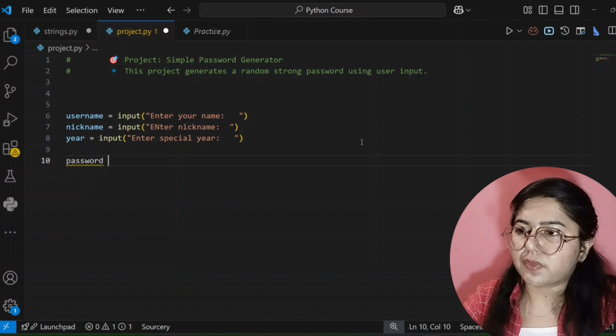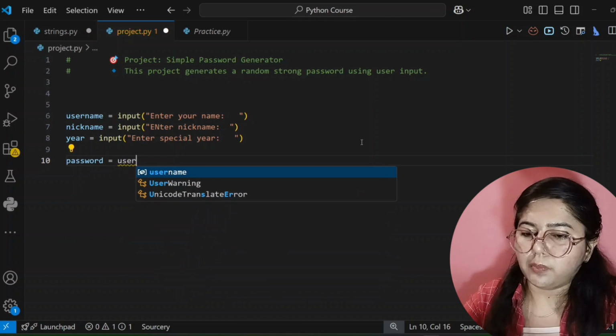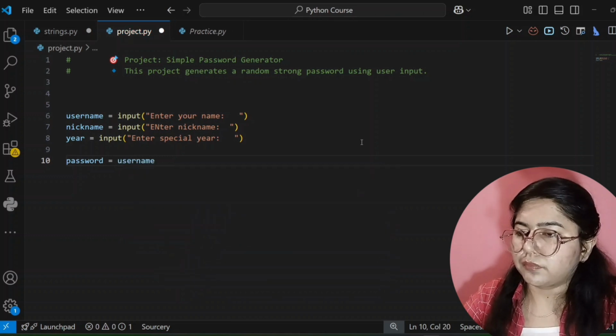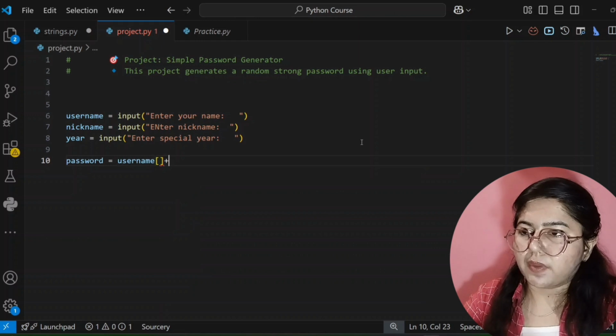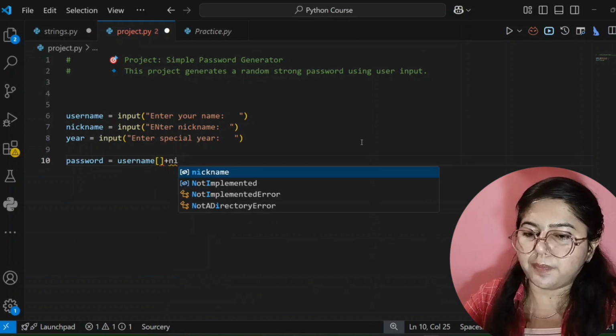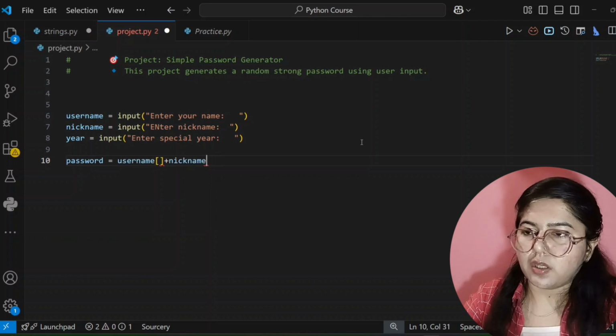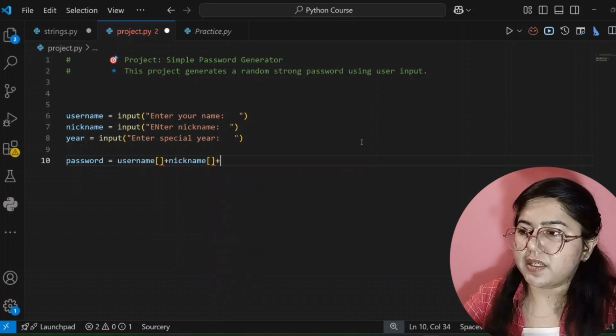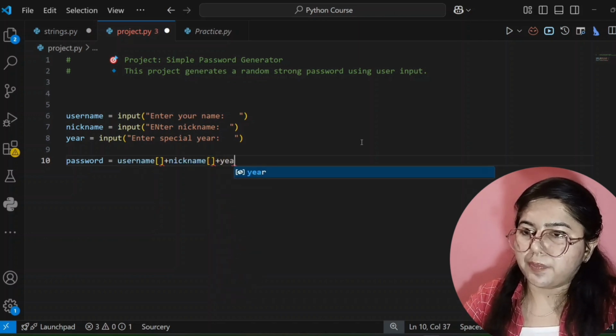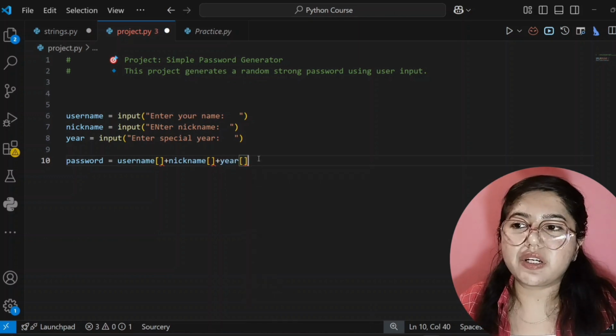Okay. So for that I am writing here username. Okay. Then plus nickname, then plus your year. So now we have written this code.